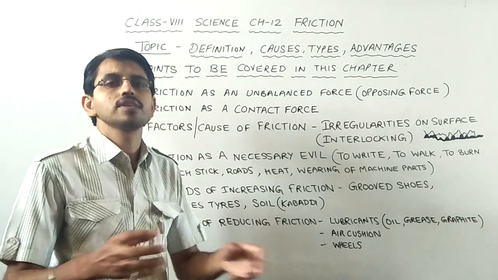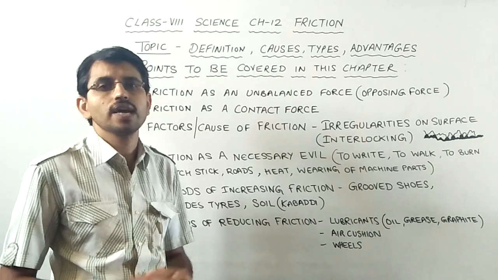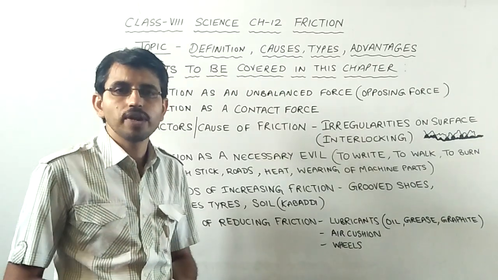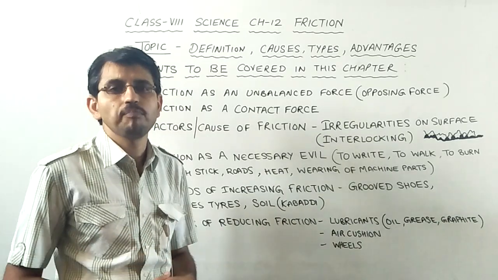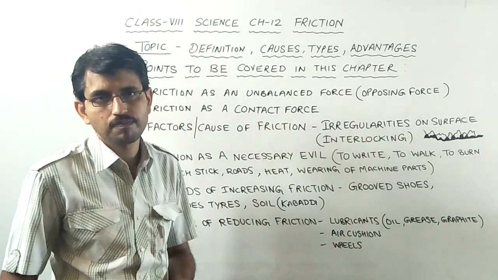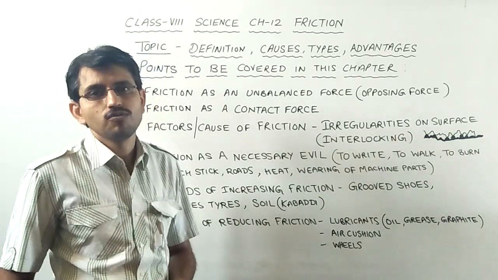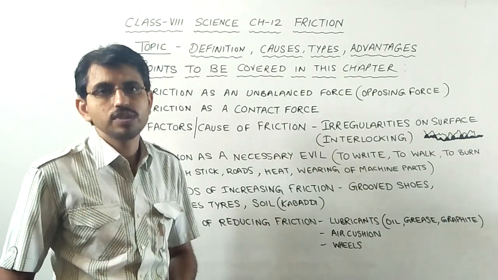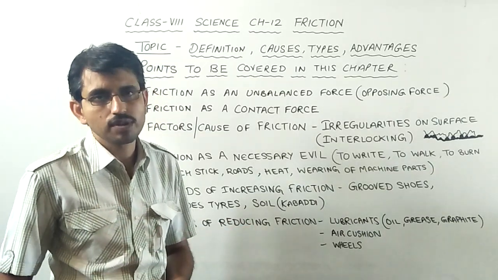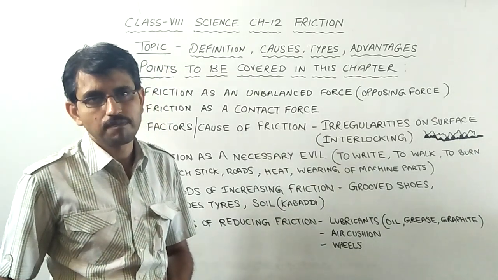If we stop rowing the boat, then the boat in water would also come to rest due to friction exerted by fluid. So these are all experiences from day-to-day life where we can see the impact of friction as an opposing force, as an unbalanced force. We have studied in the previous chapter, Forces, that an unbalanced force is the force which can stop a moving body, which can change the speed or the direction of the body, and friction is one of the unbalanced forces.